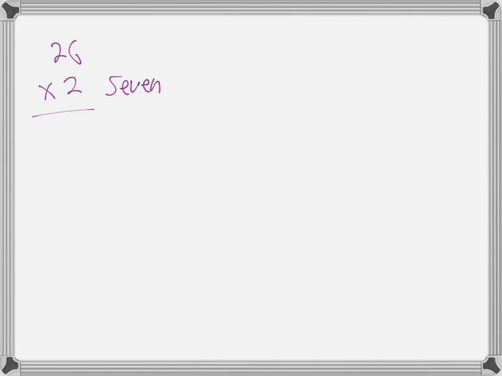Let's try. So we have 26, and if you add 26, the answer is whatever 26 times 2 is, right? So if you add, here we go. We're in base 7. When you add 6 and 6, you get 12. Now, what do you do with 12? I can't go 1, 2. That's not right. Remember all we've learned about bases? 12 is how many 7s? 1 seven, and how many left over? 5.